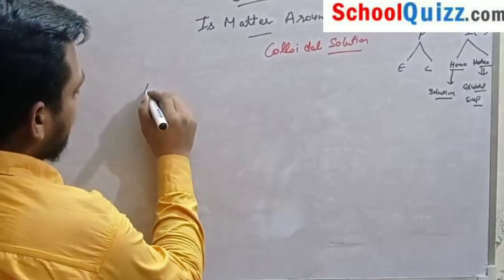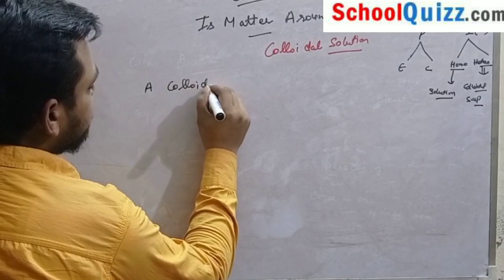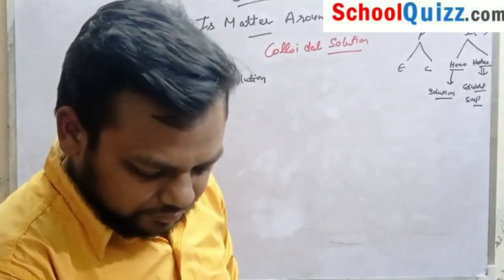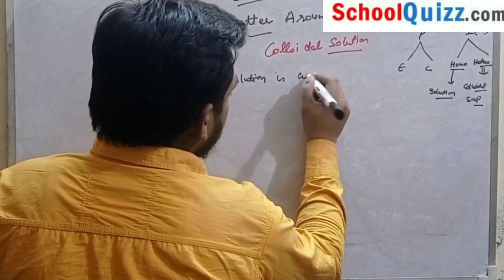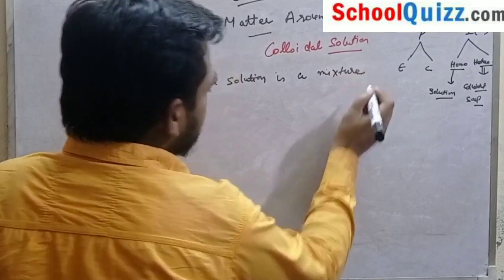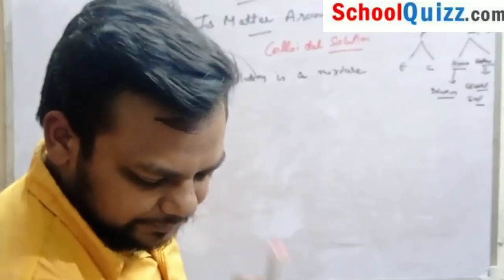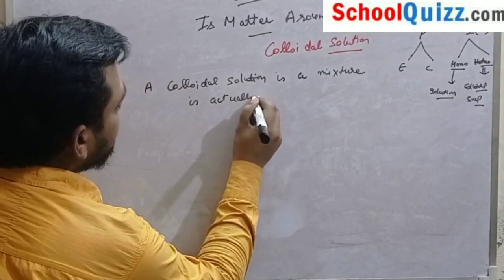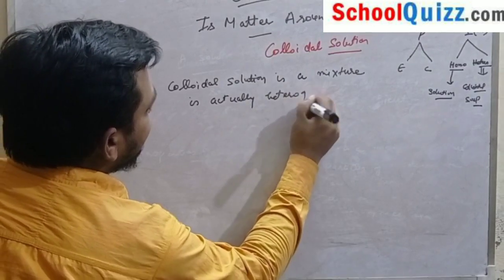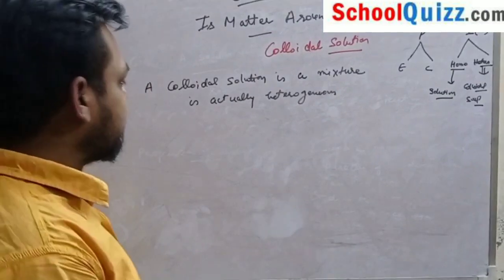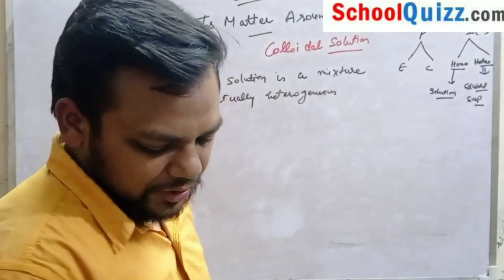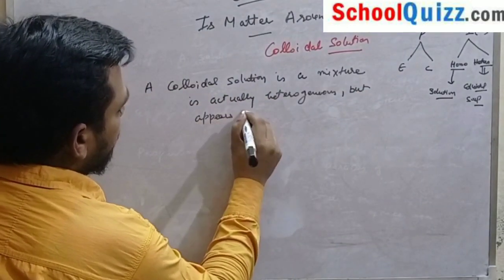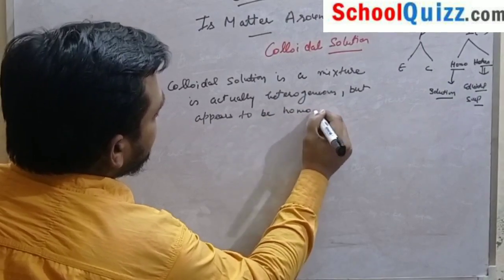A colloidal solution is a mixture that is actually heterogeneous, but appears to be homogeneous.